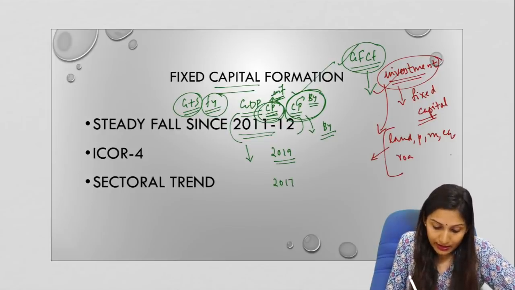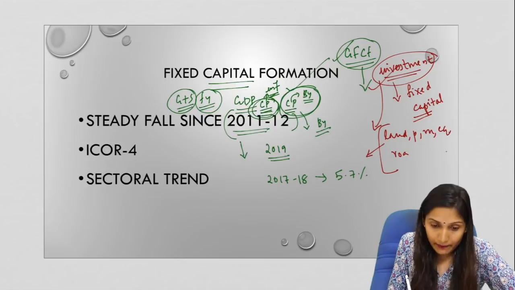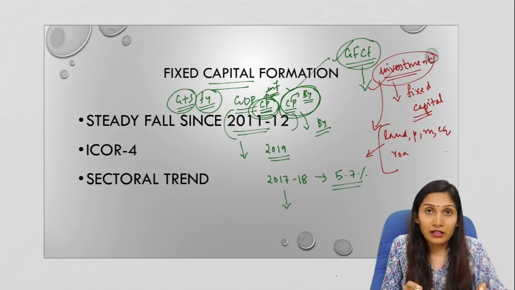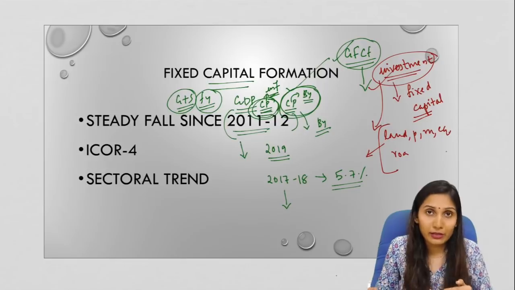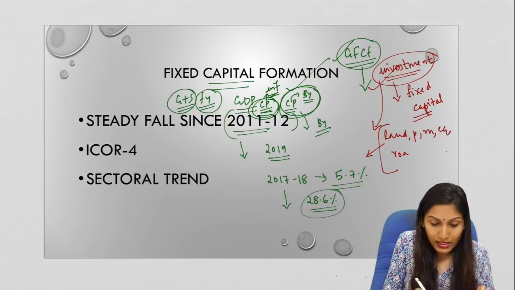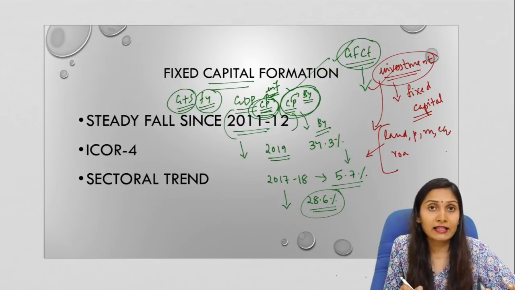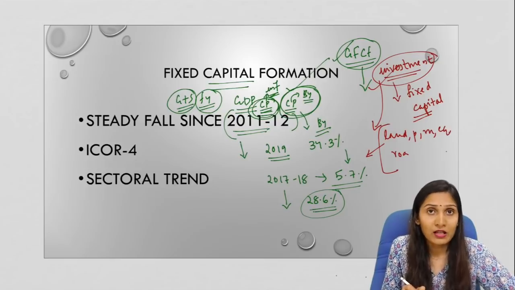In the last financial year, that is 17-18, the percentage of fixed capital formation was 28.6%. In 2011-12 it was 34.3%. So we see there is a downward, or declining, trend. It means that there is a reduction in gross capital formation, and this reduction is steady since 2011-12.